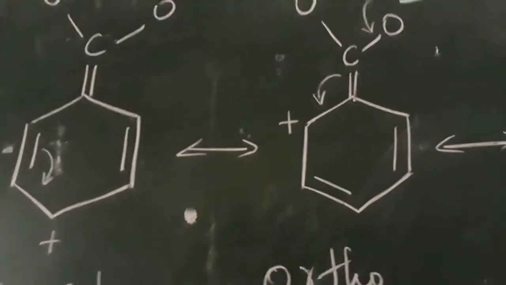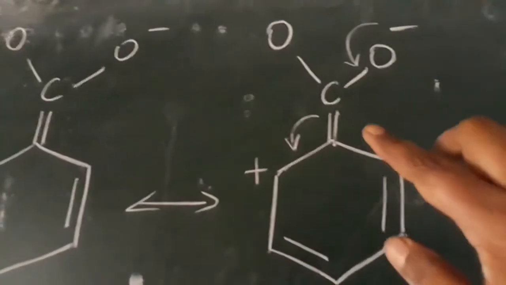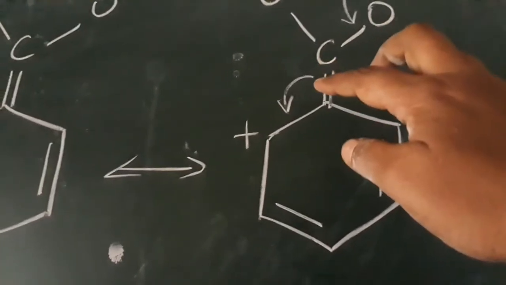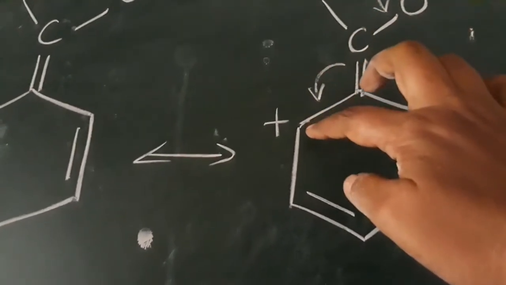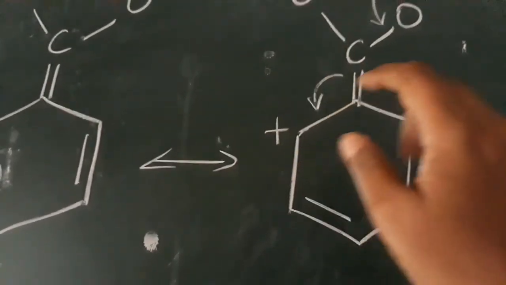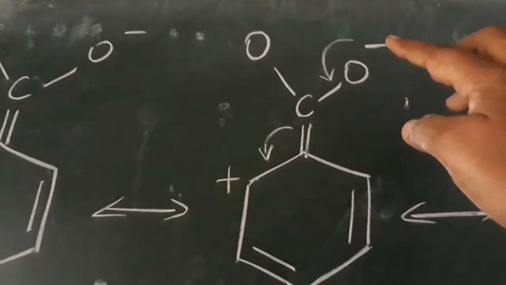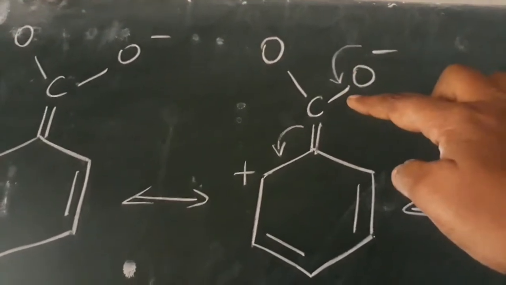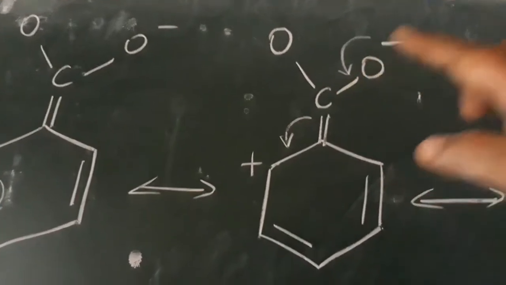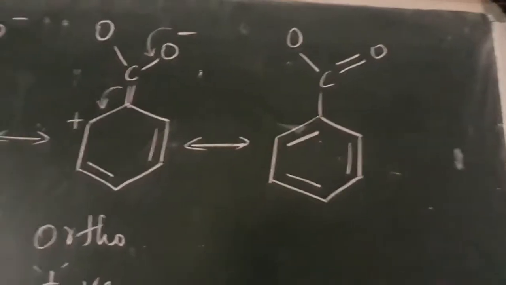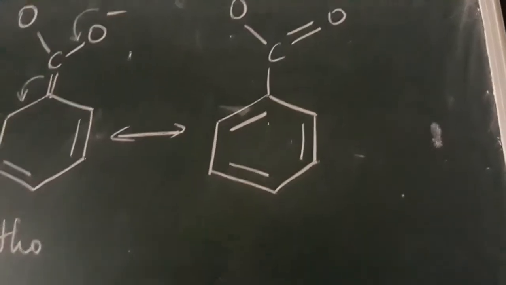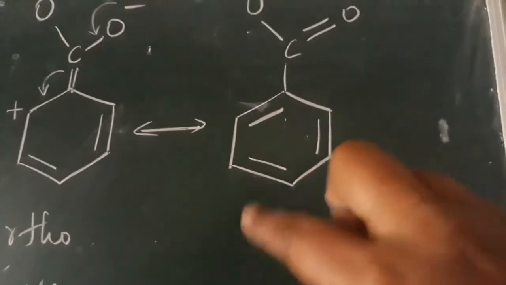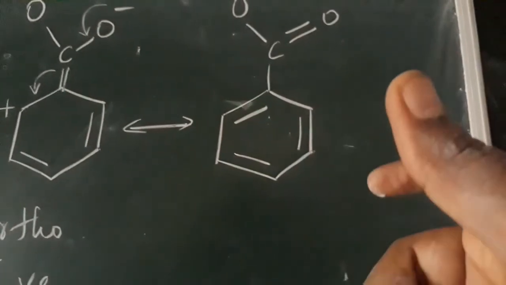Once again, between the first carbon and the aldehyde carbon we have a double bond. The electron moves, the positive will vanish, and then the minus that is present gives the electron back to create a double bond. So we get the benzaldehyde structure once again, but the double bond is now in a different position.